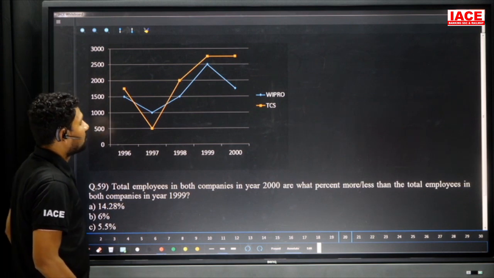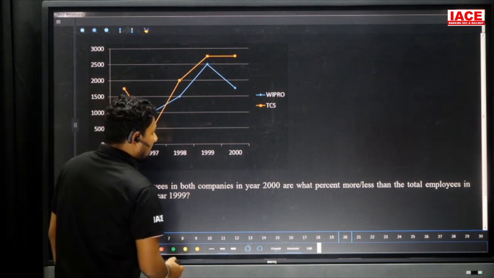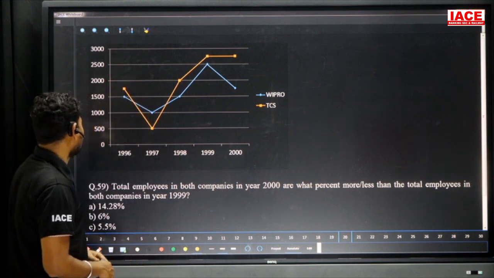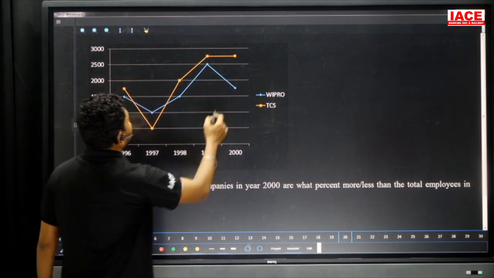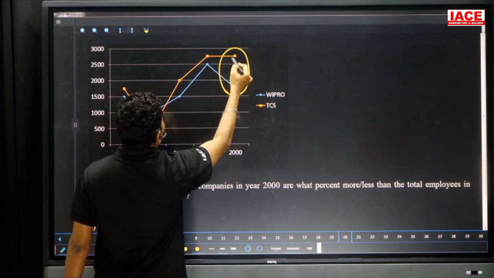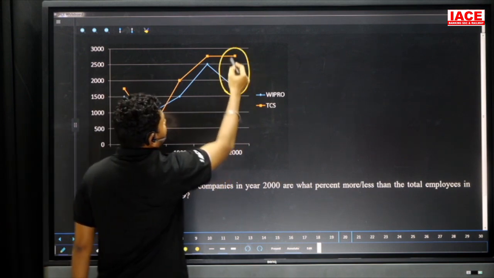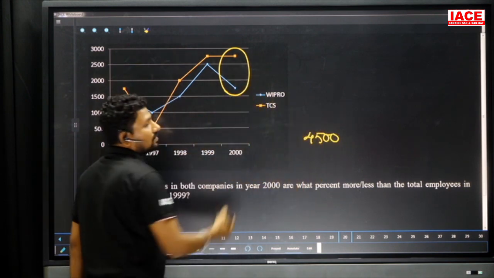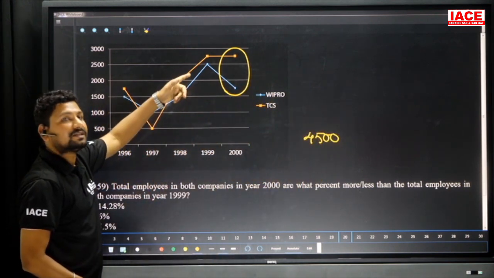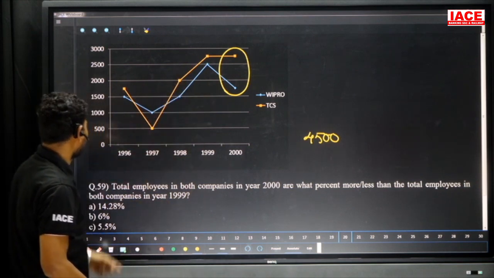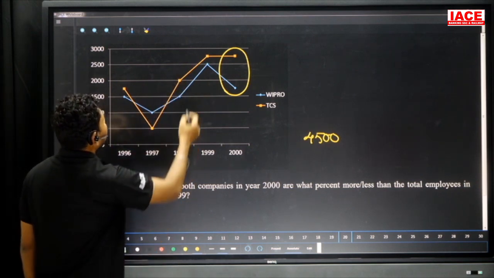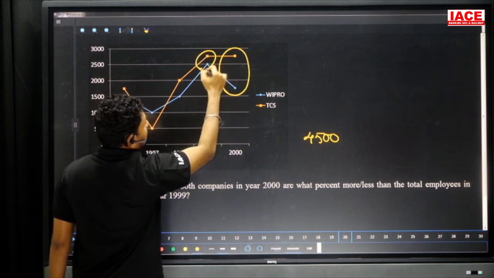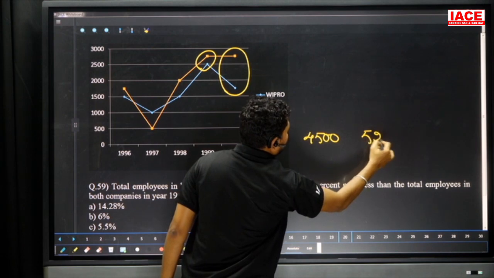Total employees in both companies in year 2000 are what percentage more or less than the total employees in both the companies in year 1999. So here the total value is required. Here is 2750, here is 1750, which is equal to 4500. And both companies in 1999: here also we need 2500 and 2750, that is 5000 and an extra 250.